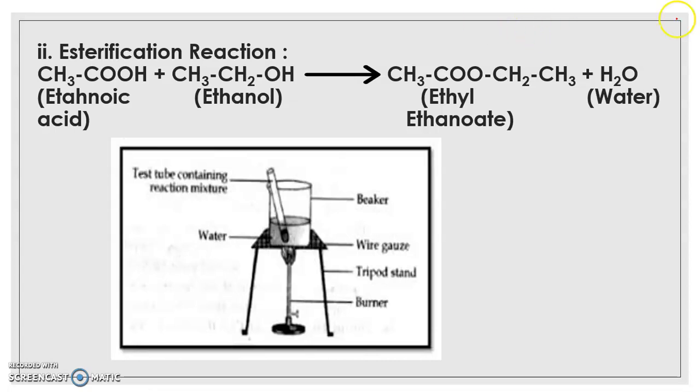Now what is the name of this compound ester formed? This is called as ethyl. This group is named first. This is ethyl. Which acid has been used to form this ester? Ethanoic acid. So from the name of that acid, you have to give the second word, that is ethanoate. OATE is the secondary suffix used to name esters. As in the case of carboxylic acid, we used oic acid. Similarly, for esters, you use oate. So this is ethyl, and it has been formed from ethanoic acid. So you call it ethanoate, 2 carbon atoms here, hence ethanoate. Ethyl ethanoate is the name of this compound.